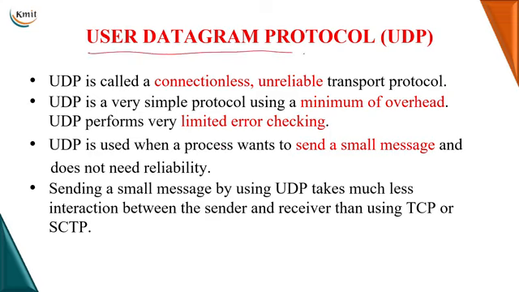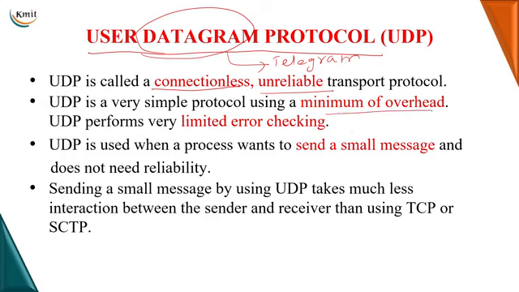UDP stands for User Datagram Protocol, where a datagram is named after the telegram in the postal system, which is an unreliable service. Likewise, the User Datagram Protocol, the UDP protocol of the transport layer, is a connectionless, unreliable protocol, where connectionless means it doesn't establish any virtual connection between the sender and the receiver, and it gives you the service without the reliable guarantee of delivery of packets, and it makes use of minimum overhead.